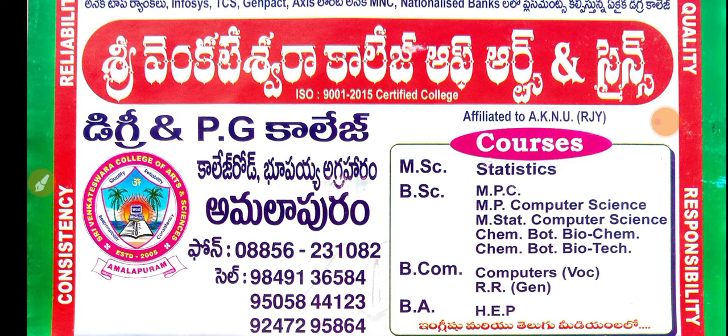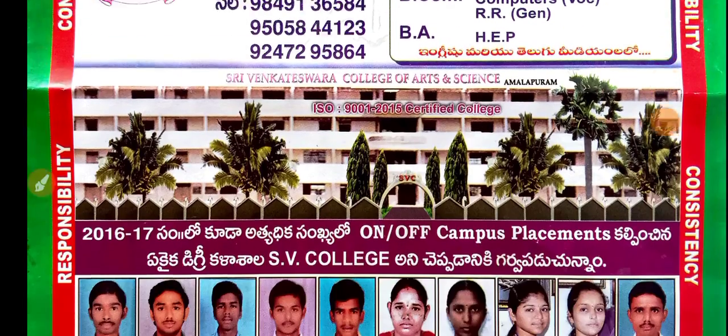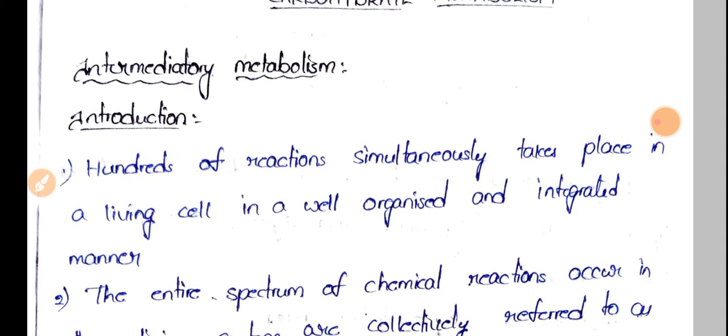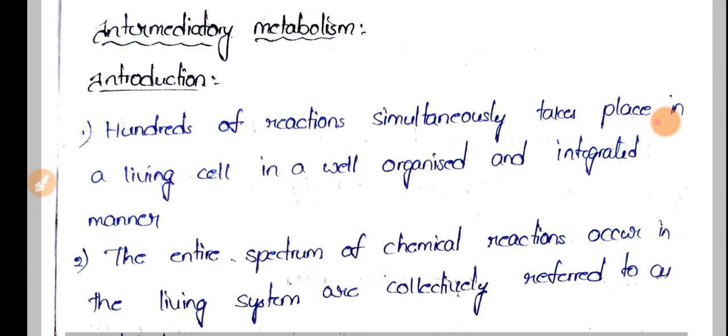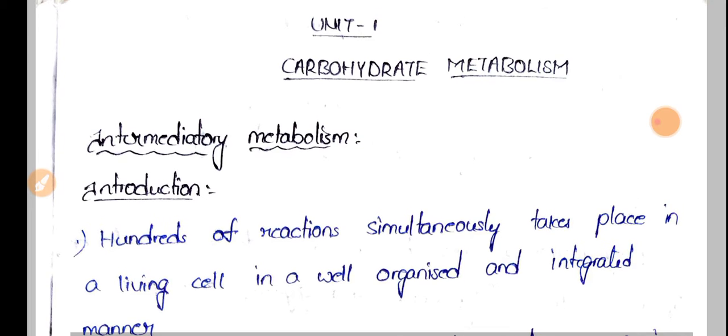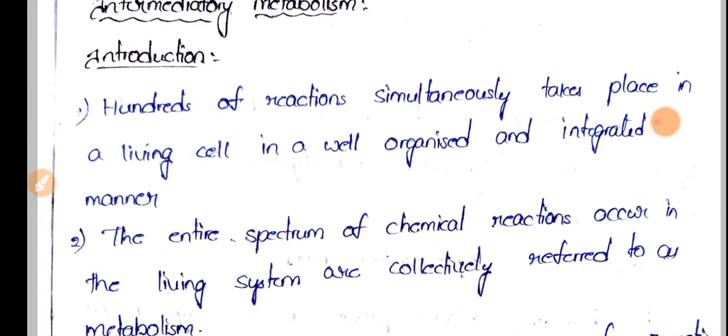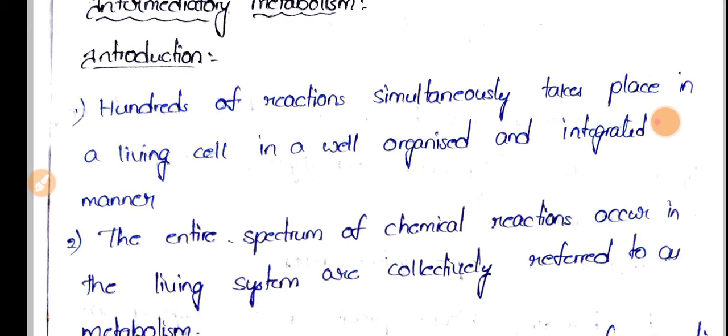So let's start with unit 1, and let's see what metabolism is first. So this is the first unit, carbohydrate metabolism. So let's see what is metabolism.